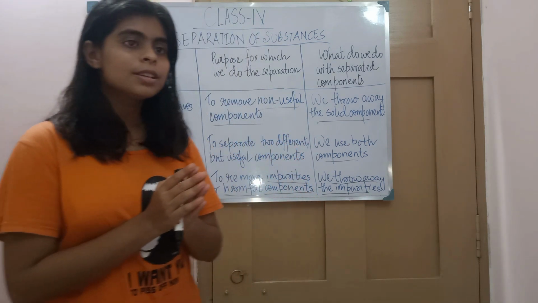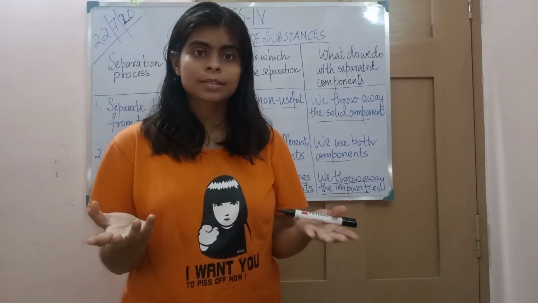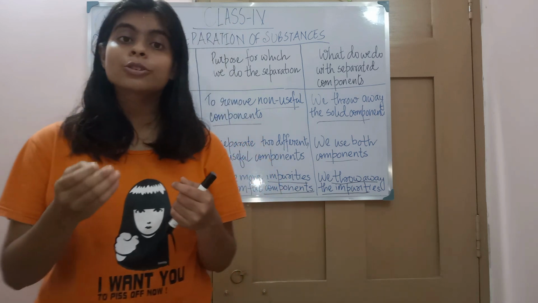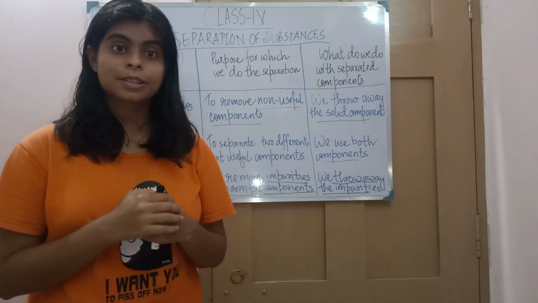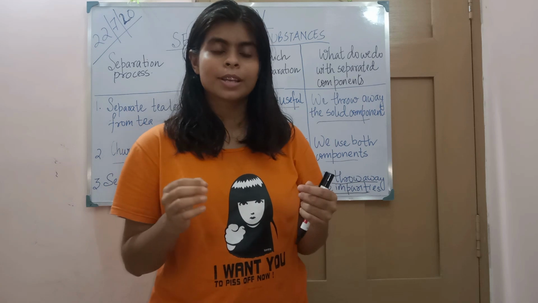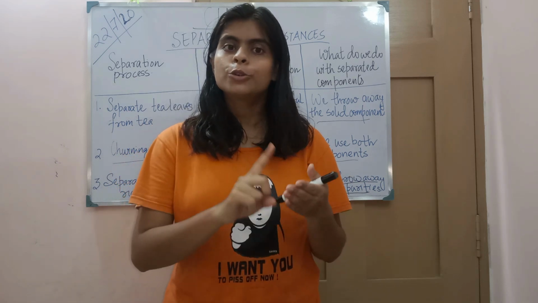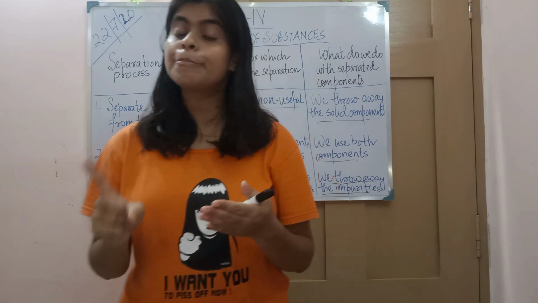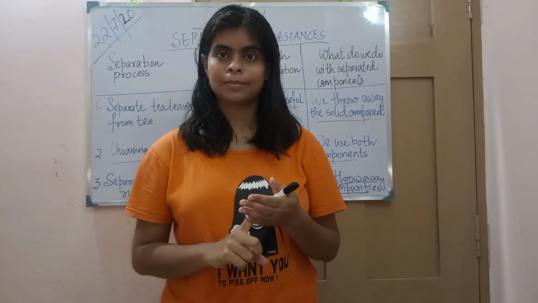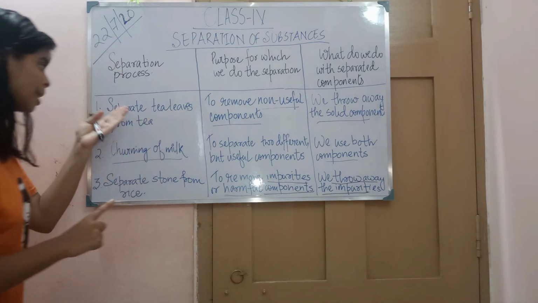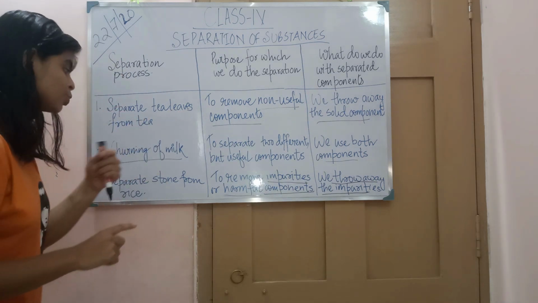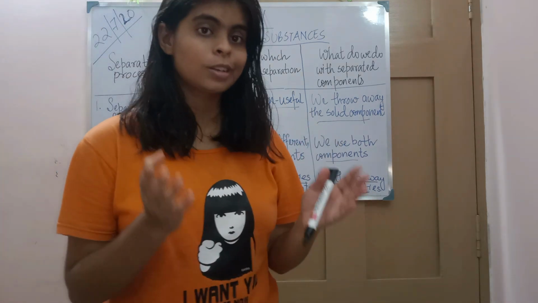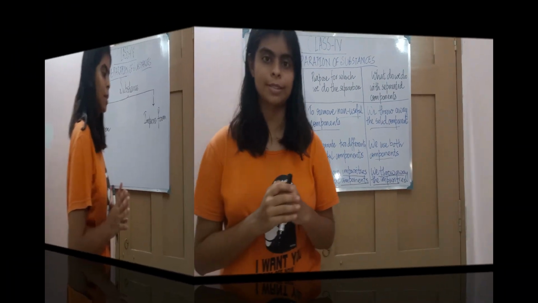But here the question is, what will we do the separation of? We will do the separation of what substances? Impure substances, the substances which are not in a pure form. We do separation to get the pure substances. That means the substances which are present in an impure form, we separate them. For example, separate tea leaves from tea, separate a stone from the rice. So let's understand what these impure substances are.